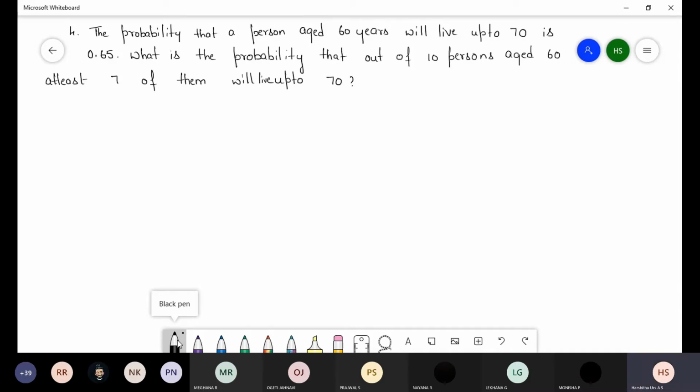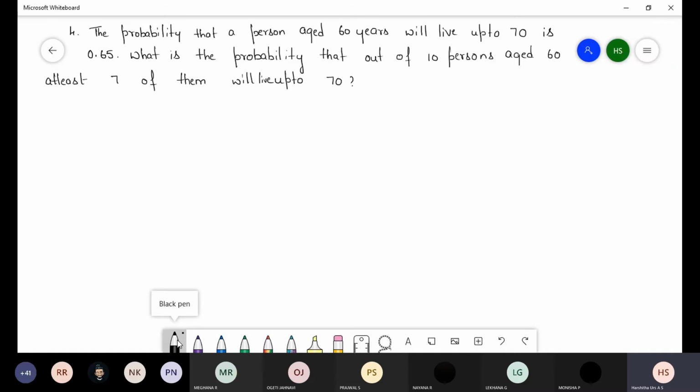So here they have given a 60-year aged person who can live up to 70 years, with probability 0.65. They are counting for 10 persons, and at least 7 of them will live up to 70 years.